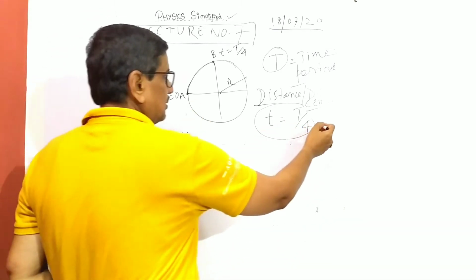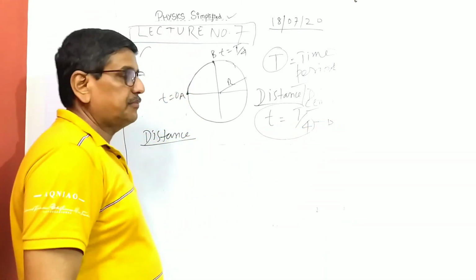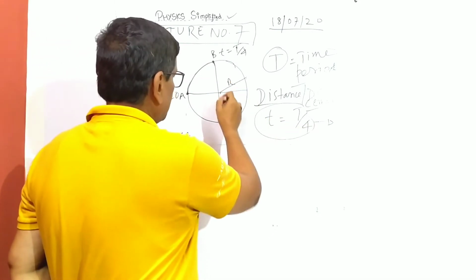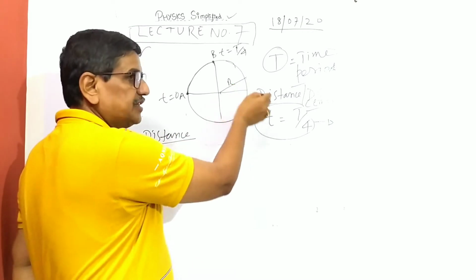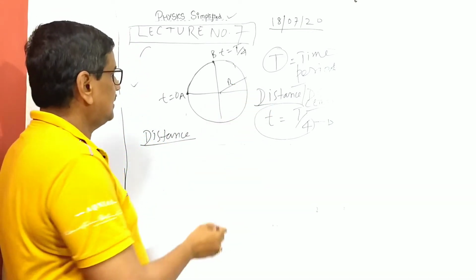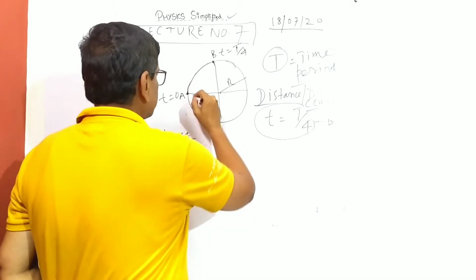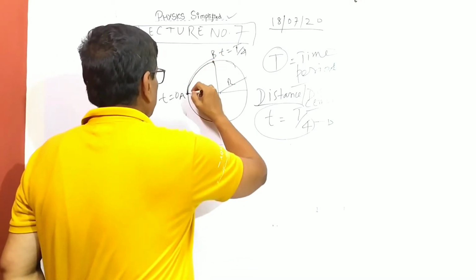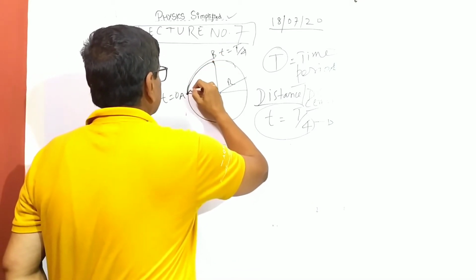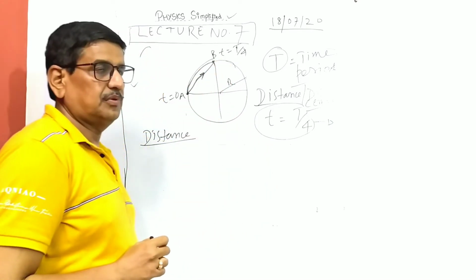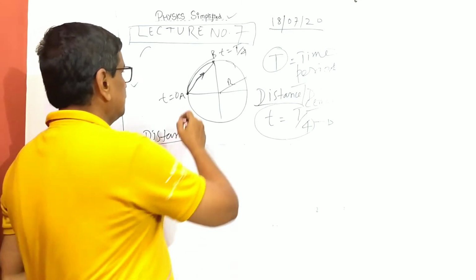So I am starting with the time period concept, because maybe the time period is 3t by 4, t by 2, or something like 3t by 8. So you have to calculate that the angular velocity is given. So distance will be AB. Displacement will be with a direction, so it will also be AB, but it will be a vector, so you have to put an arrow. That is a direction from A to B.